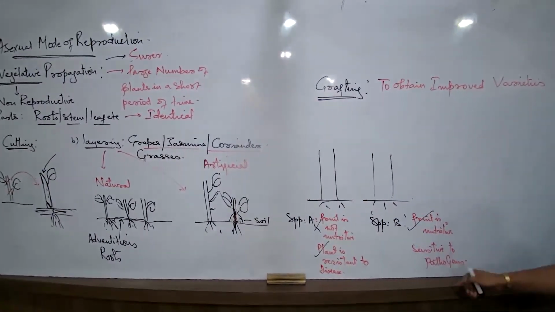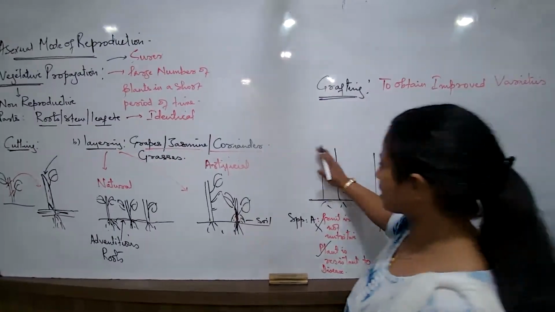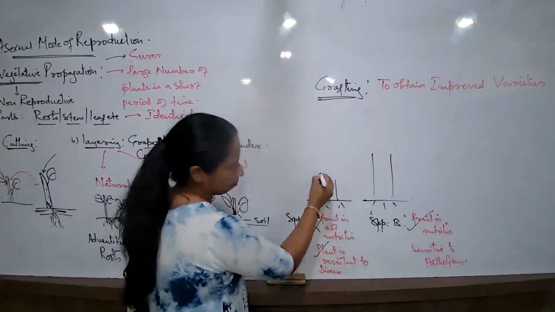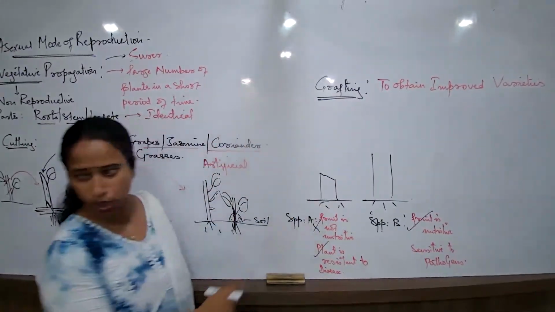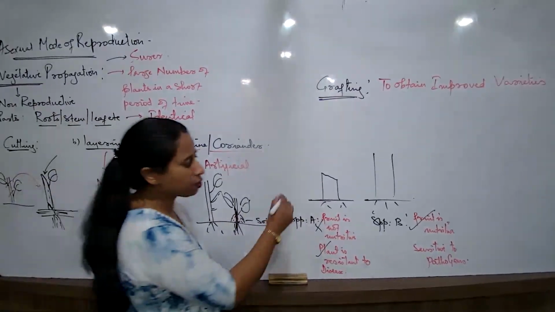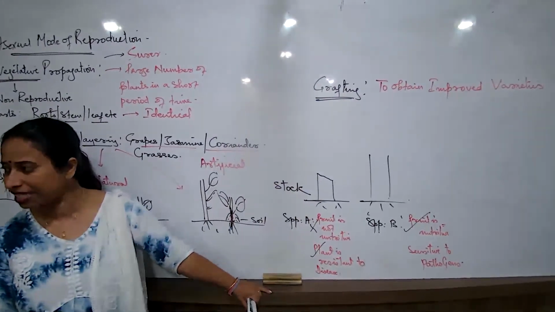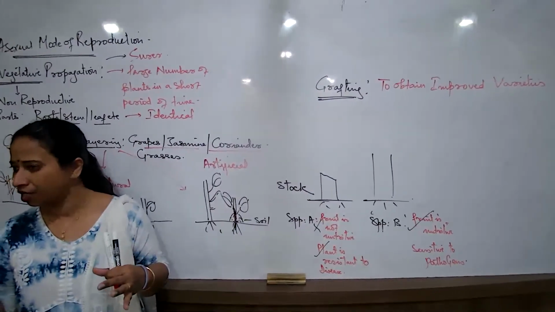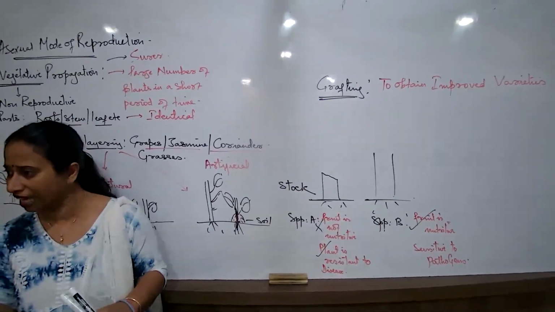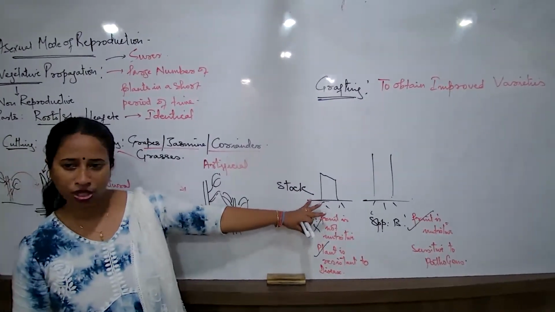Now what they will do, they will try selecting one particular plant which will remain attached to the soil. What will this be termed as? This is known as the stock. What is it? The main plant which has the majority of good characteristics, attached to the soil.